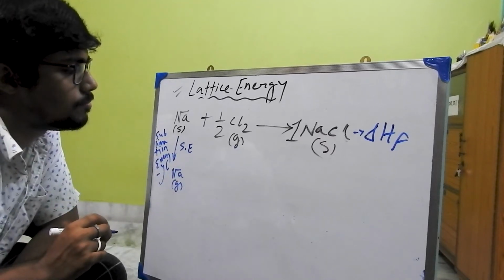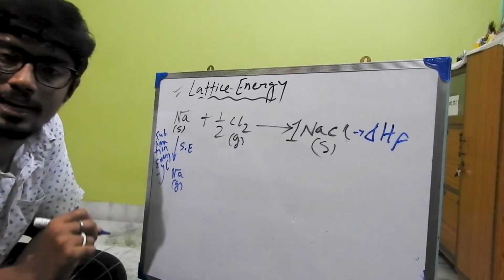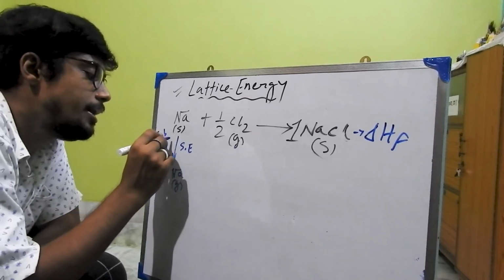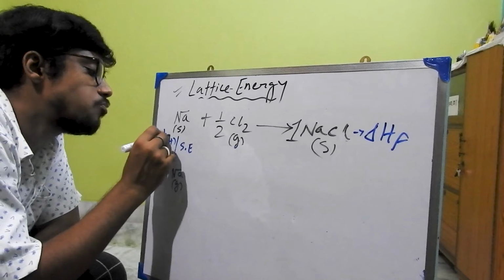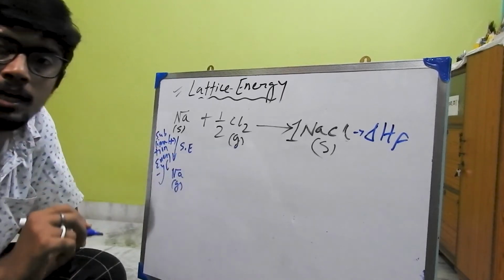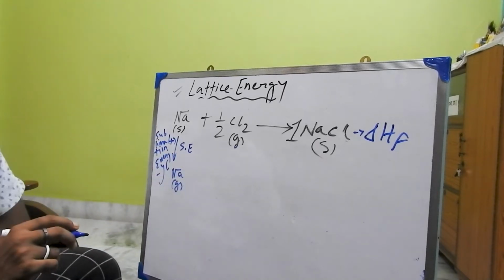Clear? And we have to provide this energy. That's why it is calculated in plus form. Its sign will be positive, right?